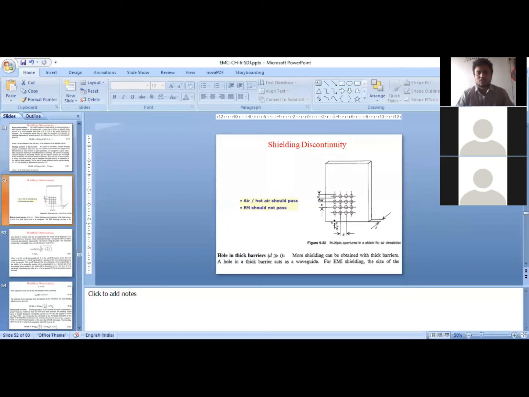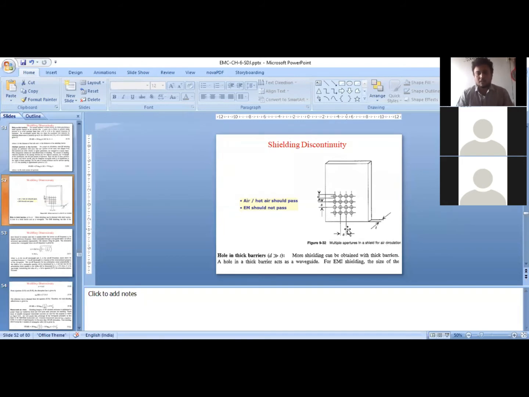So a waveguide has its own cutoff frequency that depends on the dimensions of the waveguide. When I'm talking about the hole, it can be a circular hole, a square hole, a rectangular hole, or any other type of hole. For a rectangular waveguide, if the thickness of the shield is very large and the holes are made in rectangular shapes, then all those rectangular holes will act like a waveguide.